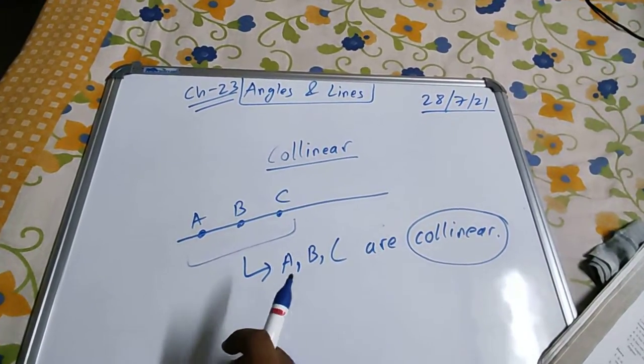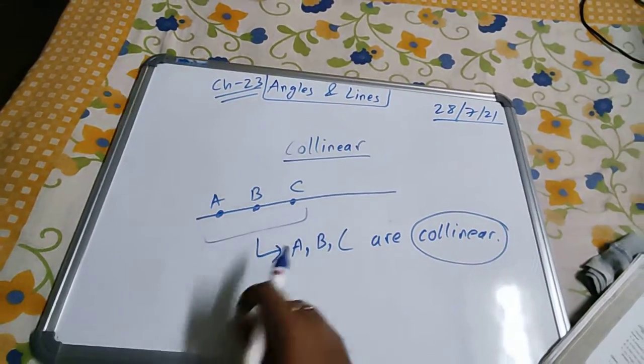Next comes non-collinear points. Non-collinear points means, suppose, like this.